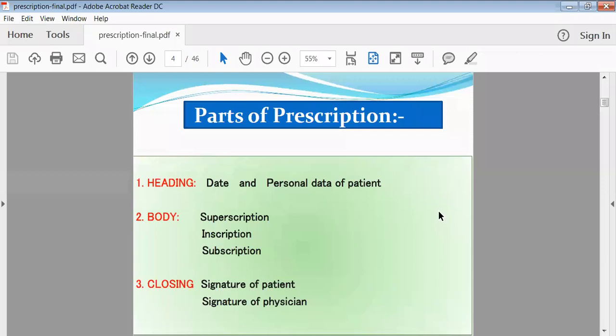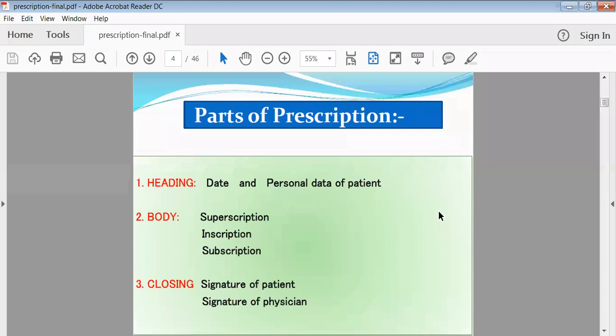What are the parts of the prescription? First one is the heading. Under the heading, the date and personal data of the patient should be written. Generally the name of the patient, the date, the age, the sex, and the weight of that patient. These are the personal data of the patient required while preparing the medicament or the dose of that medicament. Then the next part of the prescription is the body.